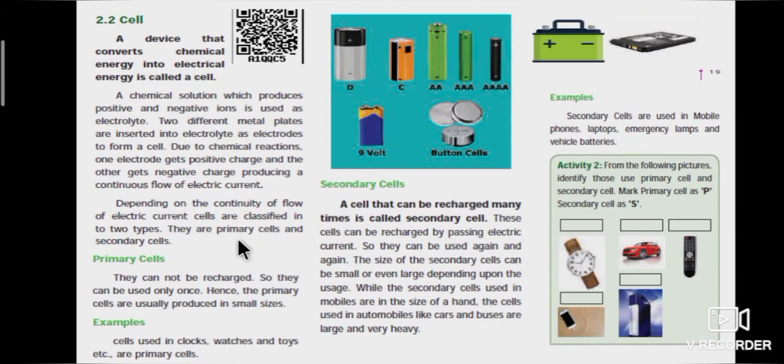Page number 19 gives the details about cell, primary cell and secondary cell. A device that converts chemical energy into electrical energy is called a cell. Depending on the continuity of flow of electric current, cells are classified into two types. First one primary cell, second one secondary cell. Primary cells cannot be recharged, so they can be used only once. A cell that can be recharged many times is called a secondary cell.